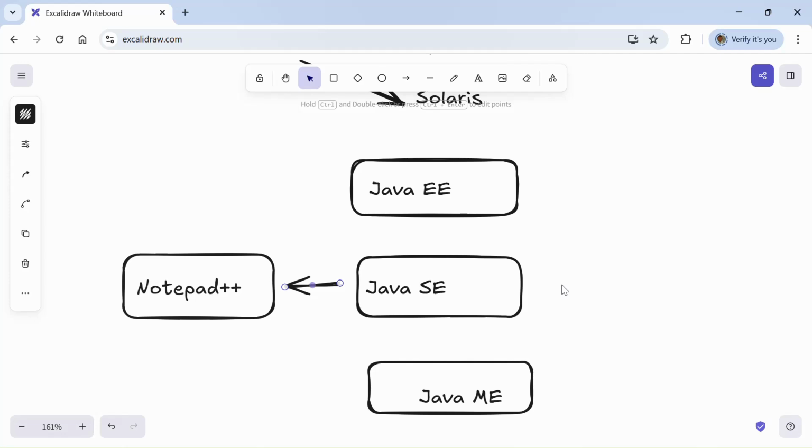Now, we will see what Java Enterprise Edition is. The Java Enterprise Edition module is mainly used to develop web applications and enterprise applications. Many users can access these at a time, whereas with desktop applications, only one person can access at a time.